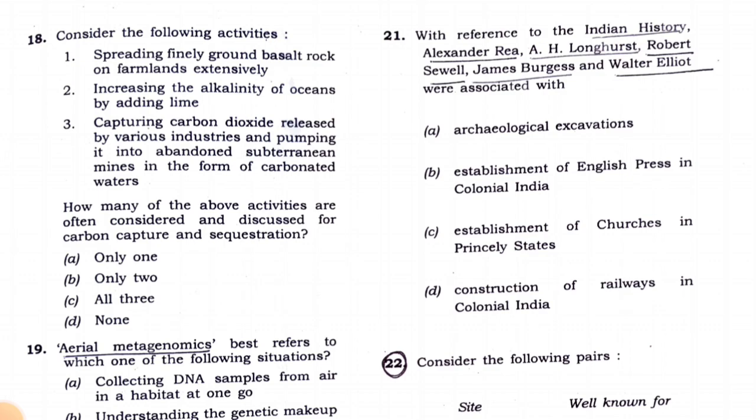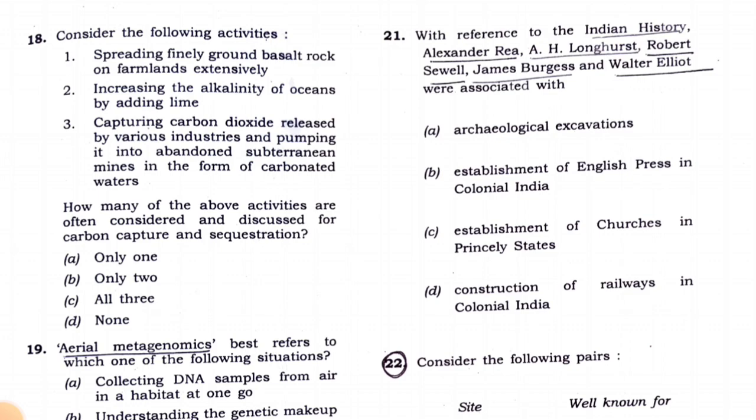So first we will look at the first technique, spreading finely ground basalt rock on farmlands extensively. Basalt rock captures carbon, and then this carbon can be used during the growth of plants or any other activity of plants. So this one is correct. Increasing the alkalinity of oceans by adding lime is basic, so it can capture carbon.